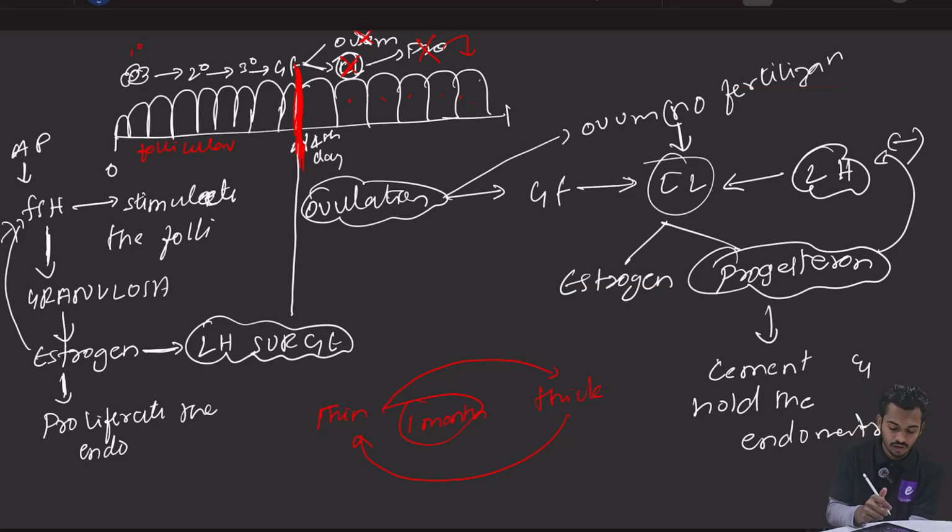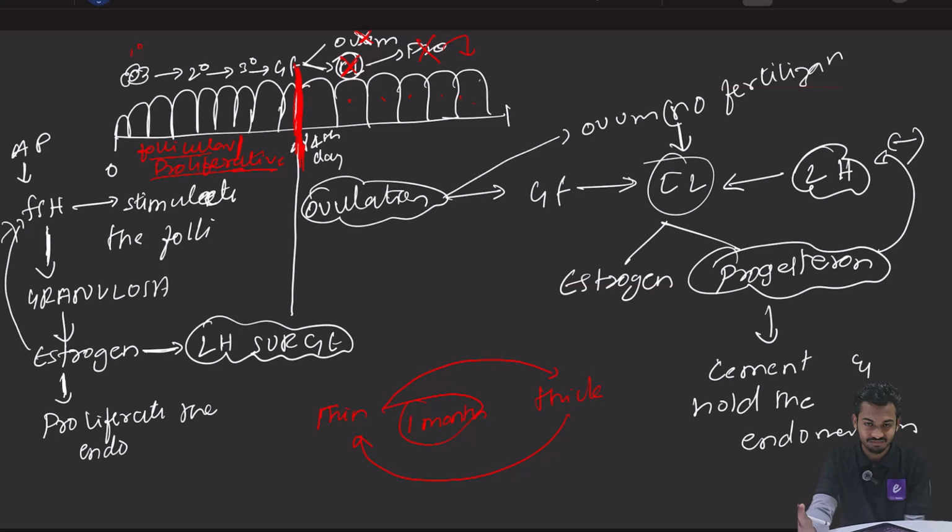Or before 14th day, what is happening? There is proliferation of endometrium. That is why it is also called as proliferative phase. तो इसके दो नाम है दोस्तों. So before ovulation, the better word to use is before ovulation. यहाँ पे before ovulation what will happen? The follicles will develop. ओव्यूलेशन follicles develop होने के बाद ही होता है. So before ovulation, there is development of follicles. That is why this period is called as follicular phase. And before ovulation, there is proliferation of endometrium. That is why it is also called as proliferative phase.